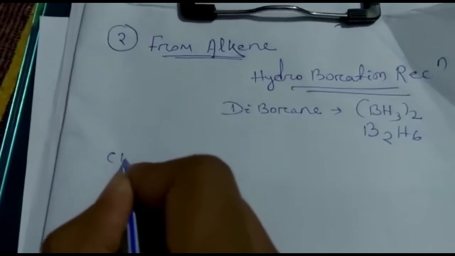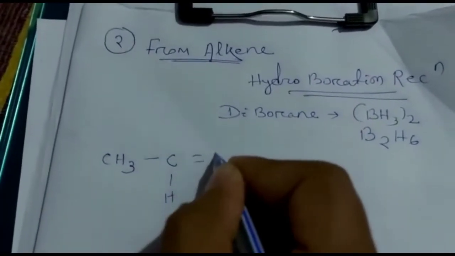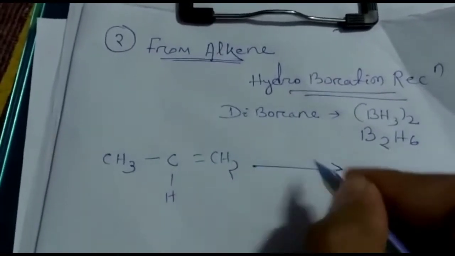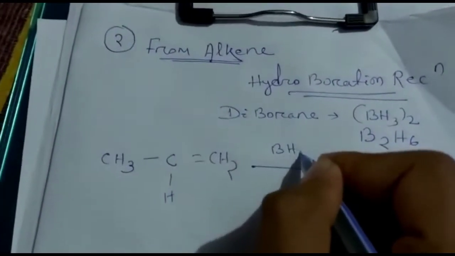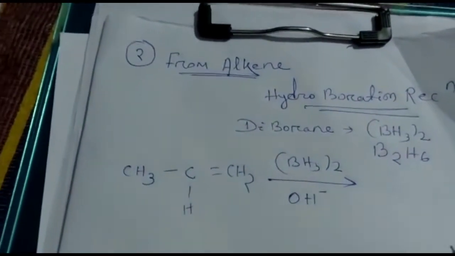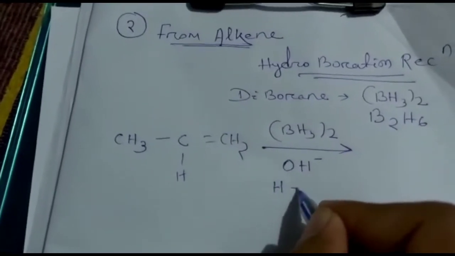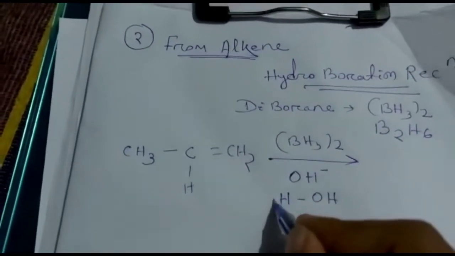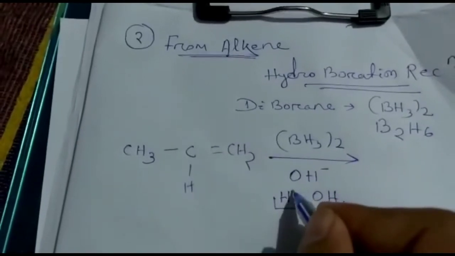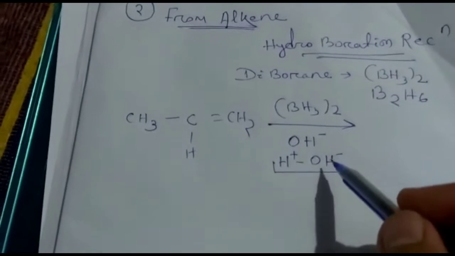Now take the same alkene, CH3 CH double bond CH2, in presence of diborane (BH3)2. Here also the same, water will split into H and OH. Water is our H2O, it will split into H plus and OH minus. Here you have to use the anti-Markovnikov's rule.